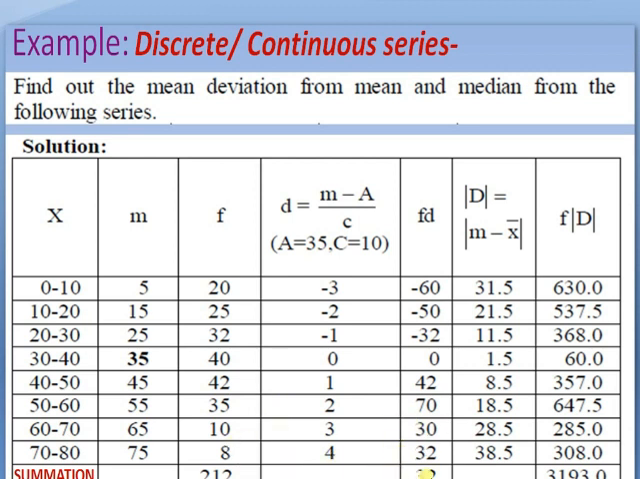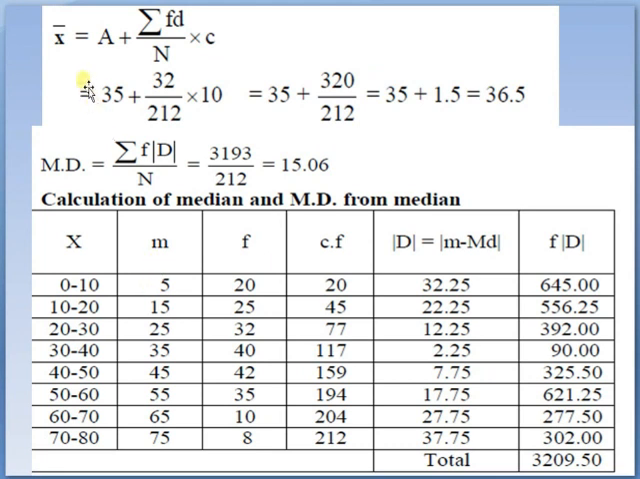d is equal to m minus a upon c, and this is minus 3, minus 2, minus 1, 0, 1, 2, 3, 4. This is the step deviation method. And fd, where f is frequency and this is d: minus 60, minus 50, minus 32, 0, 1 into 42 is 42, 2 into 35 is 70, 8 into 4 is 32, total is 32. Then d is equal to m minus x bar.